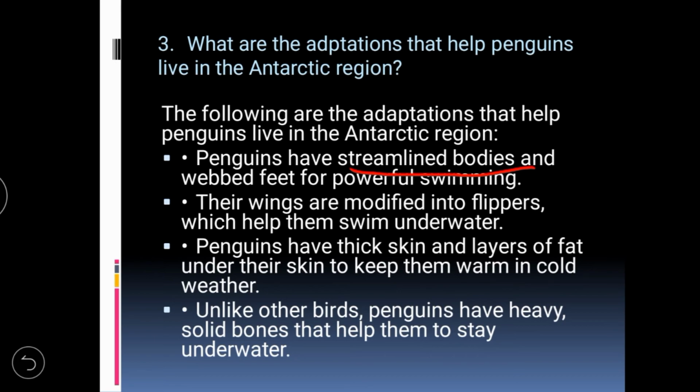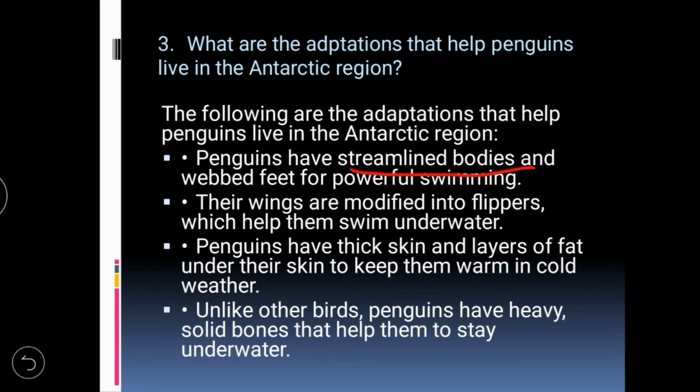In the chapter we have learned what webbed feet means. The fingers of the feet are joined by skin, which helps them for powerful swimming. Their wings are modified into flippers, which help them to swim underwater.